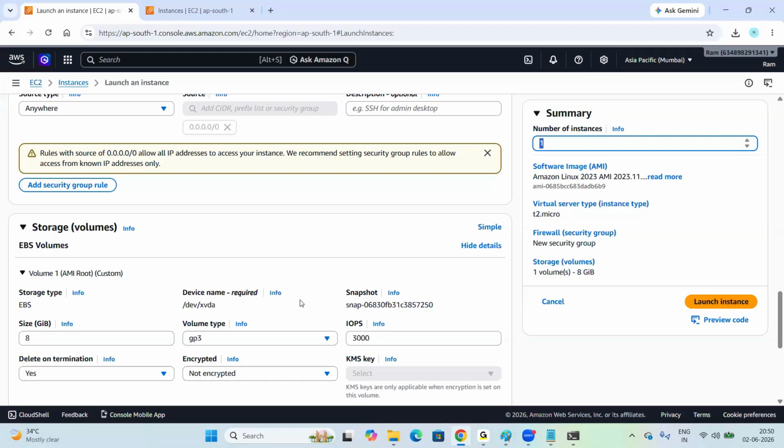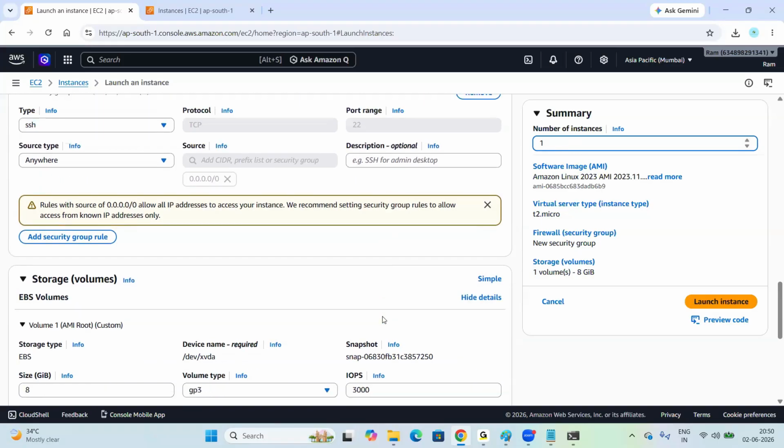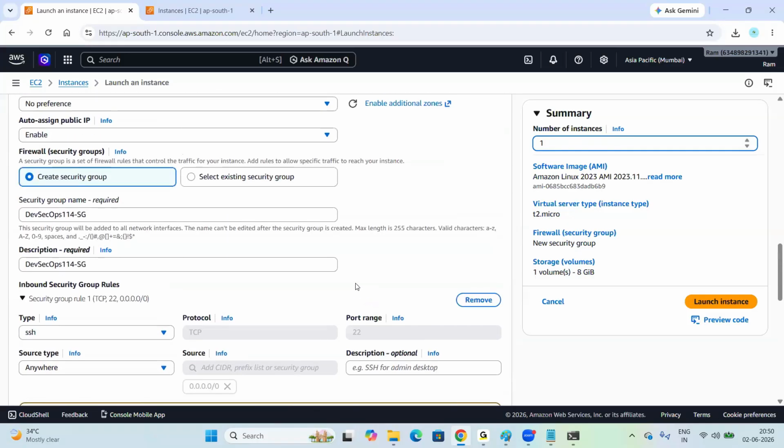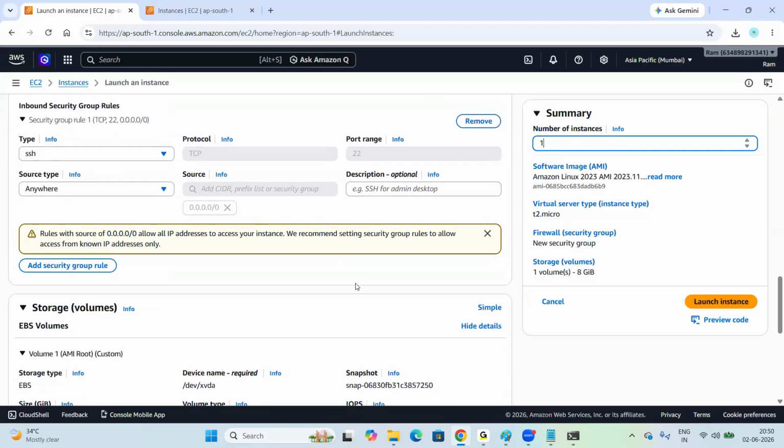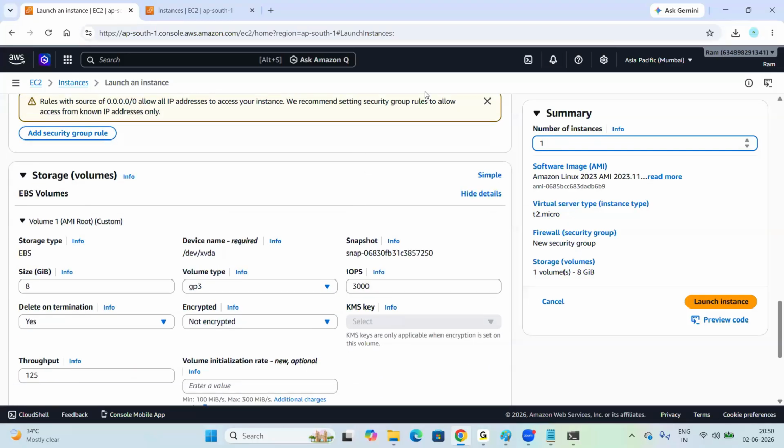Okay. Yeah. So now, number of instances. Yeah, go ahead. Someone is asking one question. Yeah, go ahead, please. The other question is, can we install multiple OS in one server? Yeah. If you want to install, you can install. I mean, in this wizard, can we select multiple OS as well, while creating the EC2 instance?